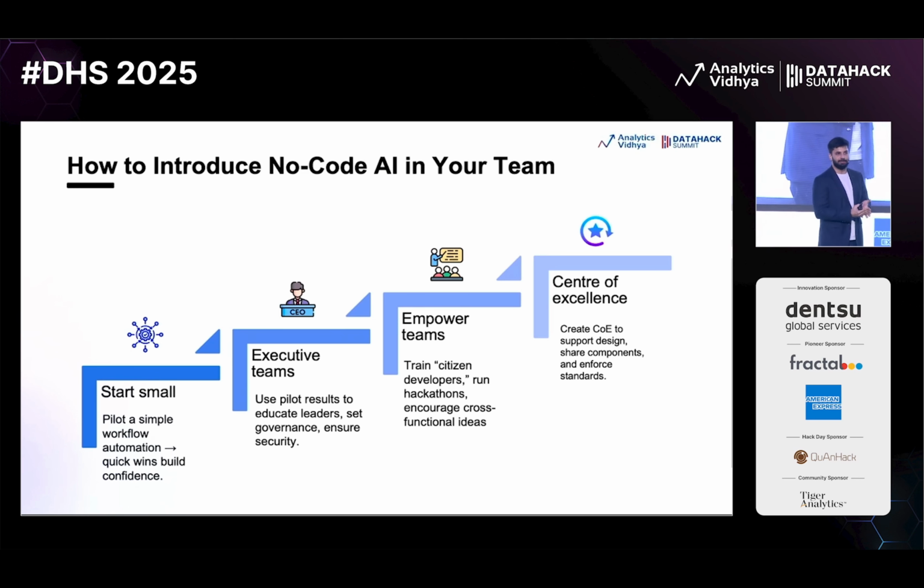Tell them how this makes AI easily integrable. Tell them how competitors are doing it, because believe me, every industry is doing this. When competitors do it, managers or stakeholders are more likely to understand, and show them the same in action with a particular use case. Then after that, you have to make sure that your teams are also empowered. Everyone knows from your use case. So once you do that, do share that with everyone, right?